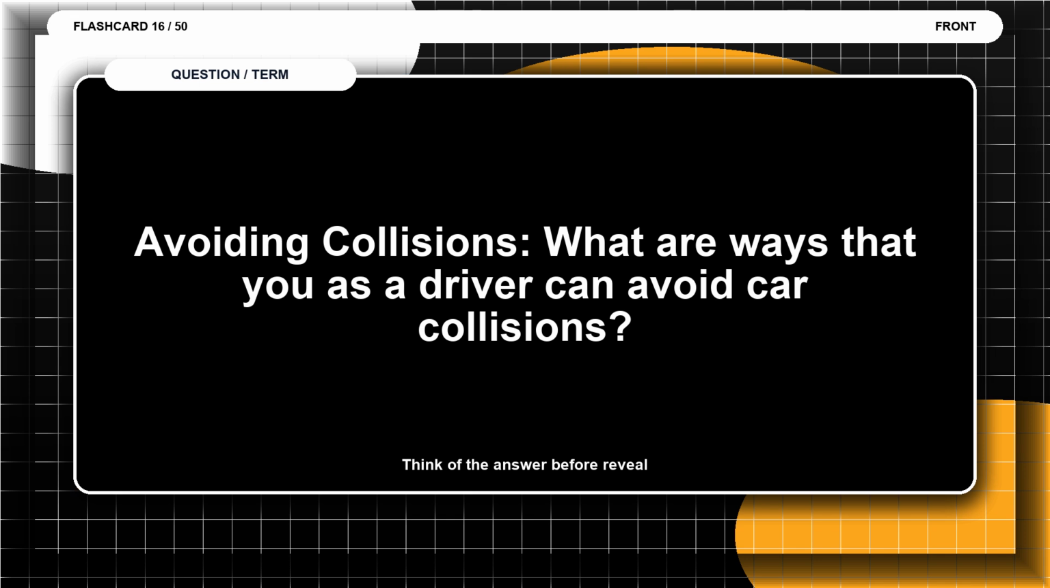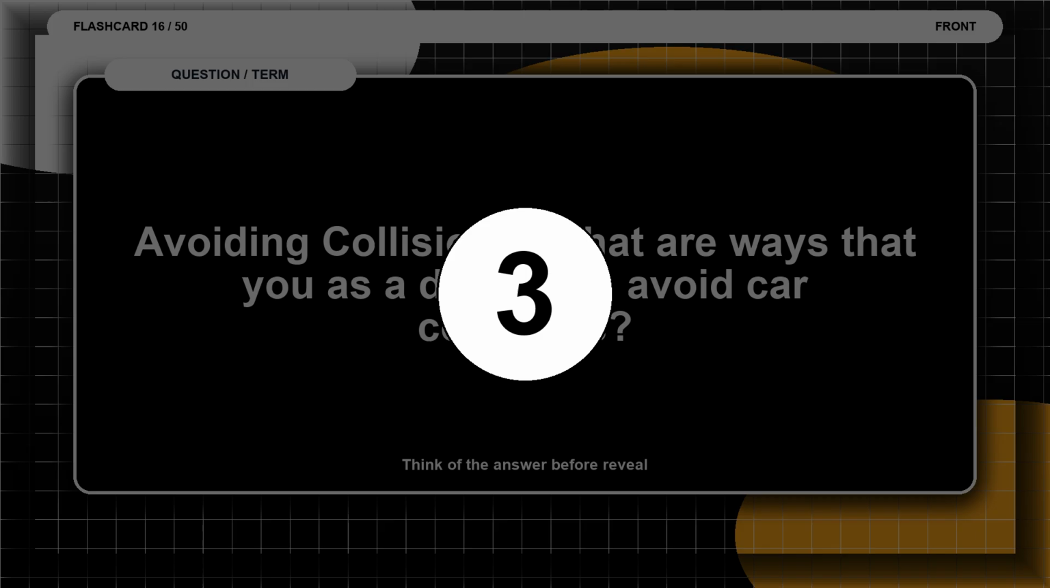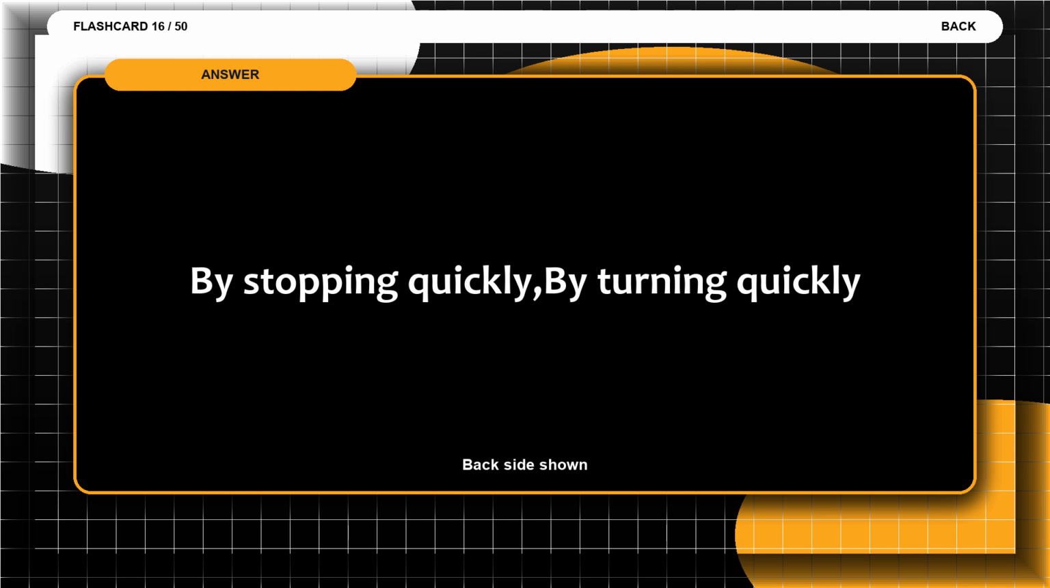Flashcard 16. Avoiding collisions. What are ways that you as a driver can avoid car collisions? Think of the answer before the reveal. The answer is by stopping quickly, by turning quickly.